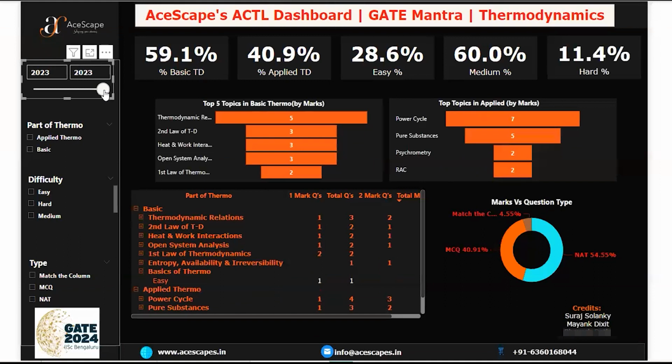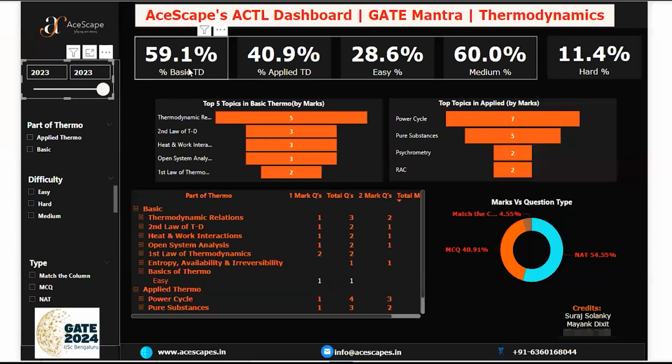Suraj and Dhinaj, you just confirm to me whether it's correct or not. You can say that around 60% of the paper was from basics and 40% from applied. Yes, sir. Correct? Yes, sir. And nearly 90% of the paper was easy to medium, moderate, not tough, but it was lengthy. It was just more lengthy. Correct?